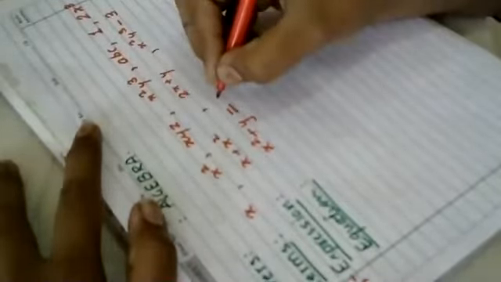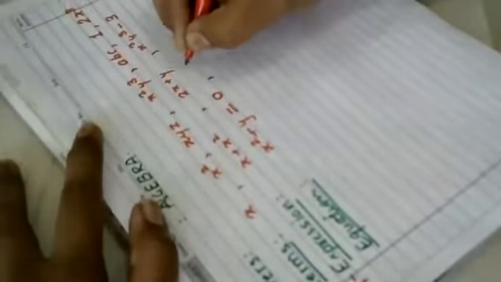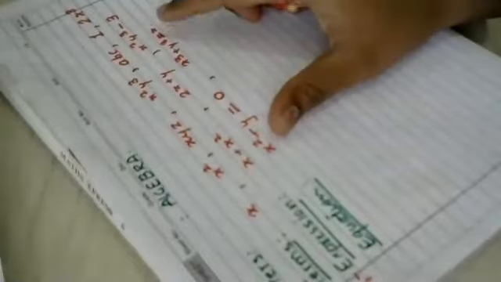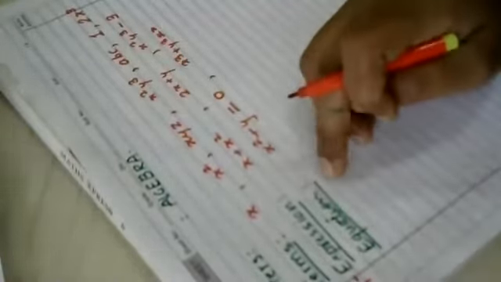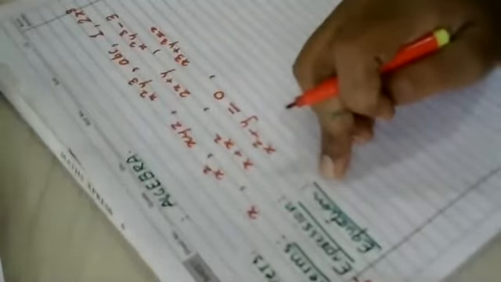So this is x square plus y is equal to 0, or x cube plus y cube is equal to x. Whenever I equate an expression, that expression is converted into an equation.